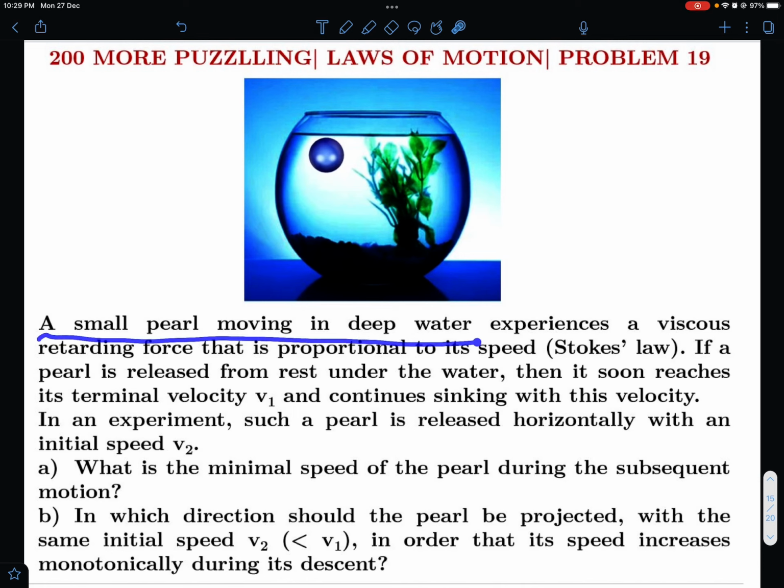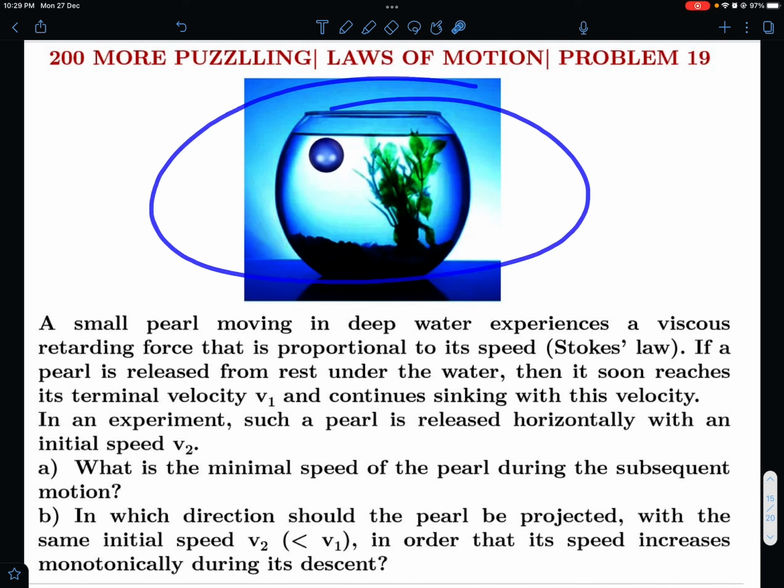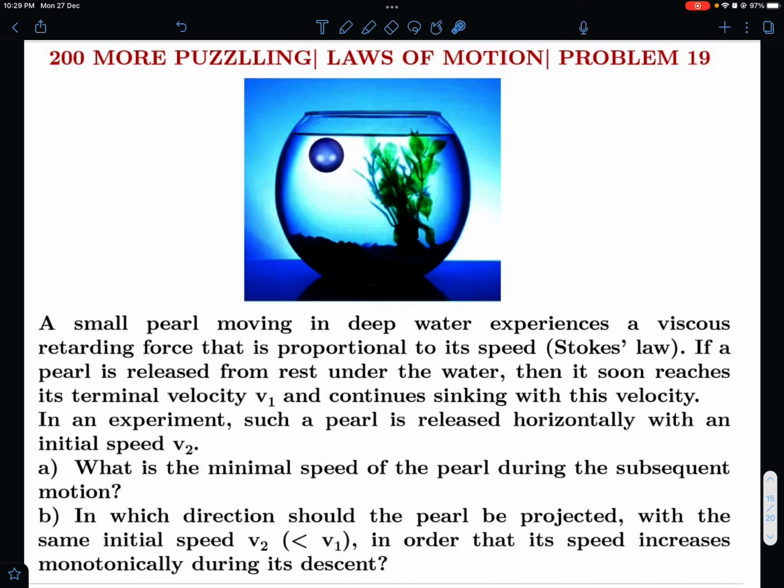A small pearl moving in deep water. By the way, this graphic is just representative. I put it on because I liked it, but it was not mentioned in the problem. The small pearl moving in deep water experiences a viscous retarding force that is proportional to its speed. Stokes law. So you can imagine that this pearl is falling, and then there is mg acting on this, and there is some viscous drag proportional to its velocity, and it will achieve some terminal velocity. So it is falling and the retarding force is proportional to speed, that is Stokes law.